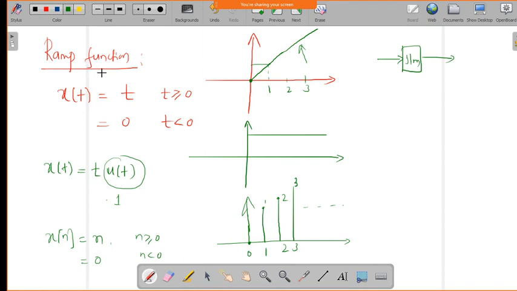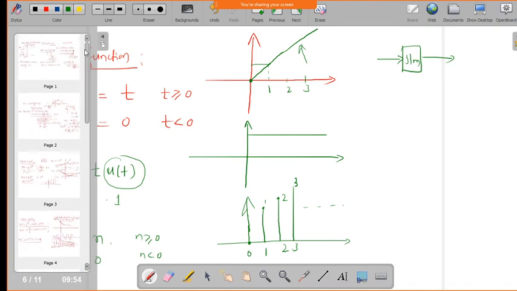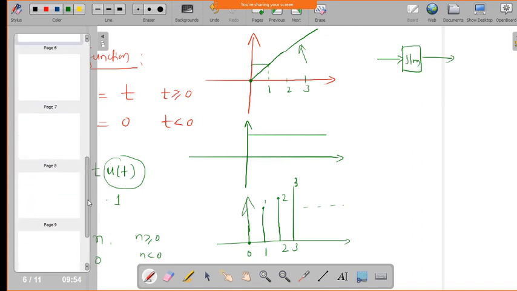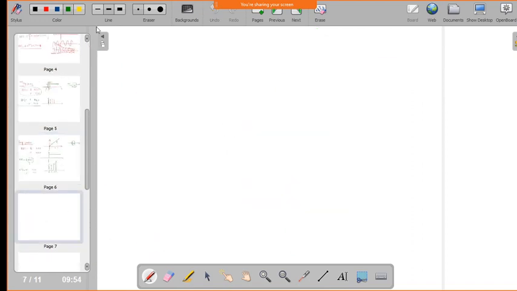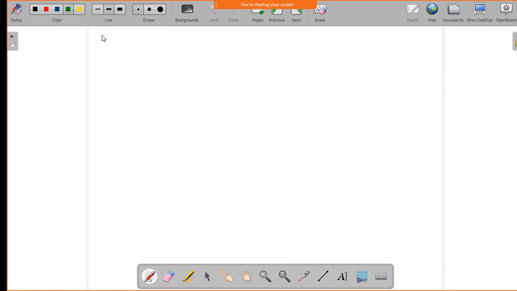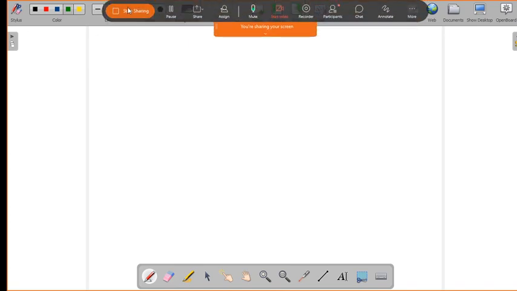Now we have discussed today the sinusoidal signals, exponential signals, unit step function and ramp function, all these things. One more important function is there, which we will call the impulse function. We will discuss that tomorrow, or I will send the video of that also, you can see it, and we will discuss if you have any doubt. Also, we will do some problems based on this in tomorrow's class.